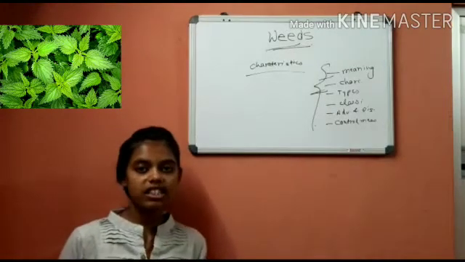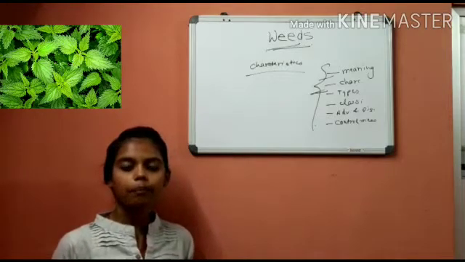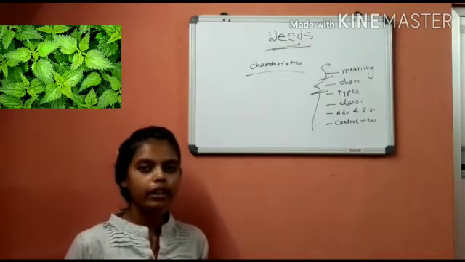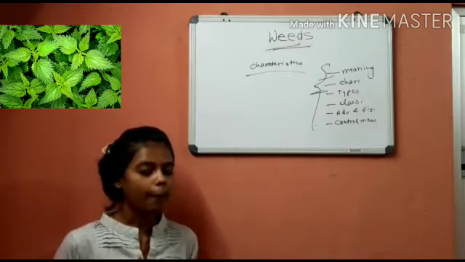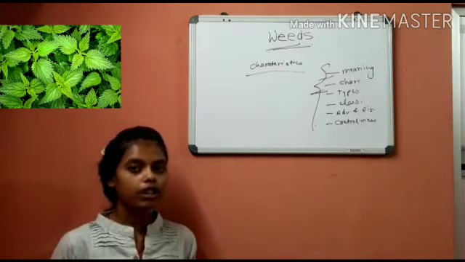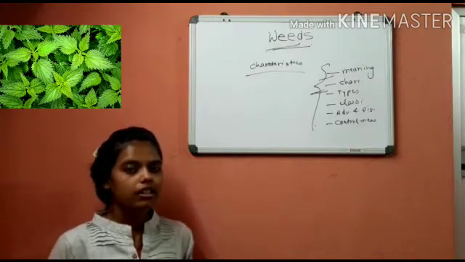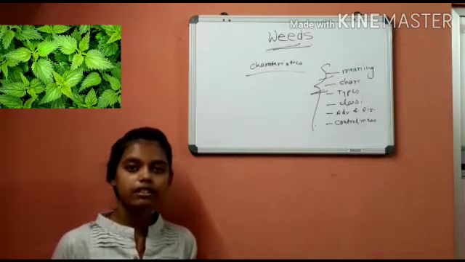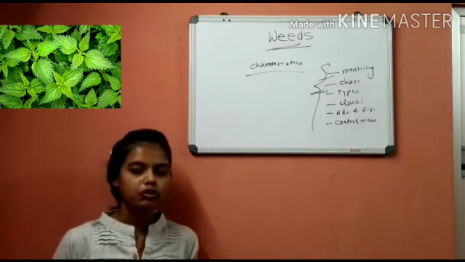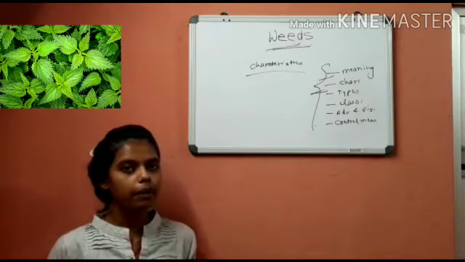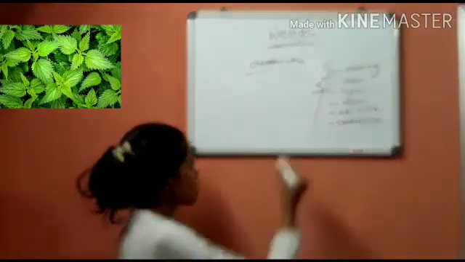The viability of seeds remains intact even if they are buried deep in soil. Next point is weeds are prolific in nature and they have high reproductive capacity. Weeds can thrive even in adverse climatic conditions and seedlings germinate at a very faster rate. Weeds are unuseful, unwanted and undesirable plants. So this was all about characteristics of weeds.